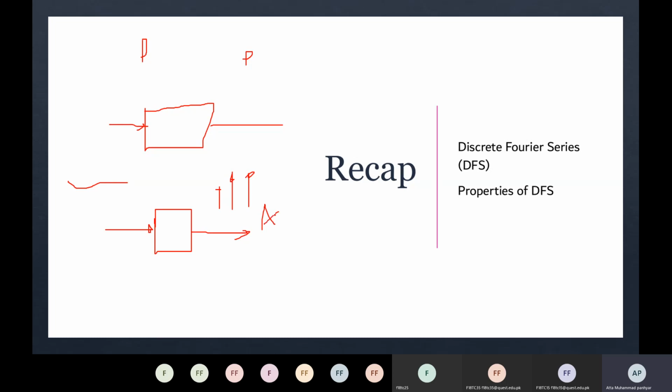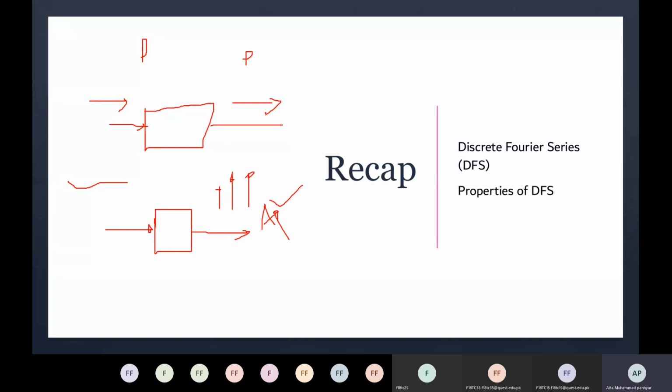In continuous time Fourier series, the input is periodic and continuous, the output is discrete and aperiodic. But in discrete Fourier series, the input is discrete as well as periodic, and the output is also discrete as well as periodic. So this is a very clear difference between these two series.